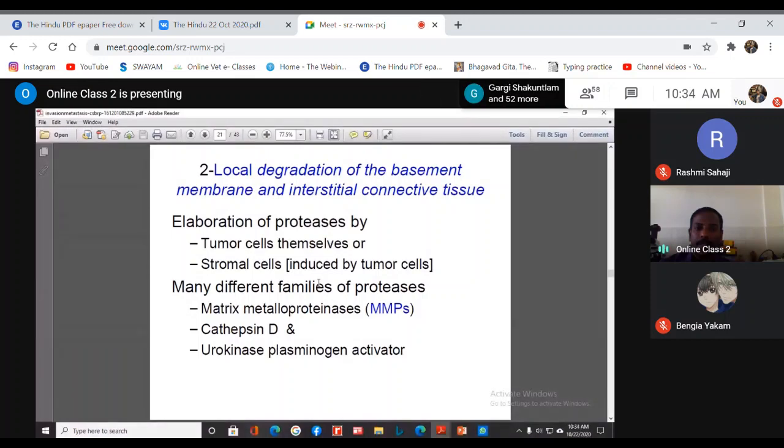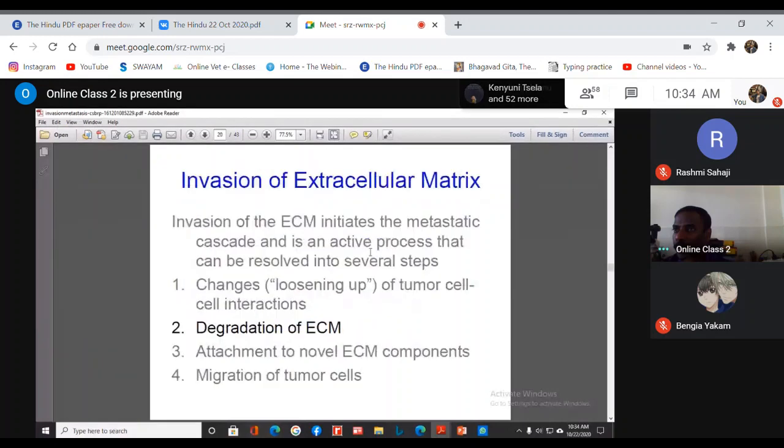I think we have already discussed this while discussing the tumor. For any tumor to grow, it requires two components. One is the parenchymatous cell, that is the actual cell from which the tumor develops, and the stromal component, which is the framework or supporting matrix of the tumor growth. Either the tumor cells themselves or the stromal cells which support the tumor's growth can produce various types of proteases. That includes matrix metalloproteinases, cathepsin D, then urokinase plasminogen activators. When these proteases are released, they degrade the extracellular matrix. So that is the second step.